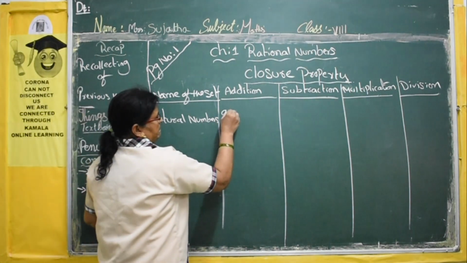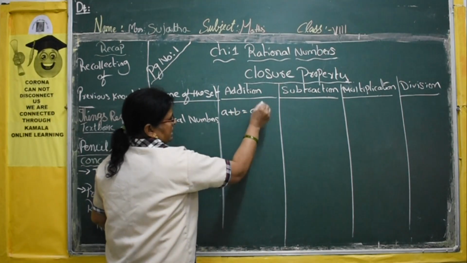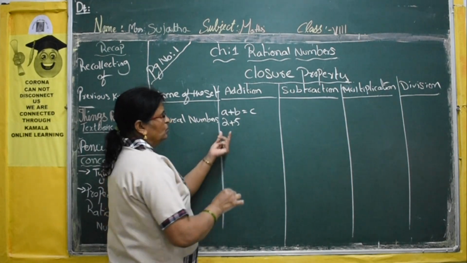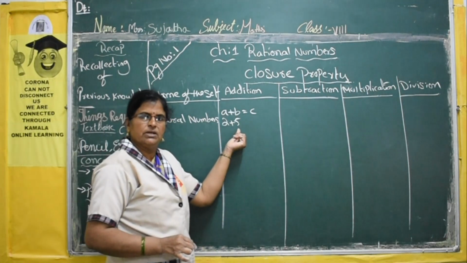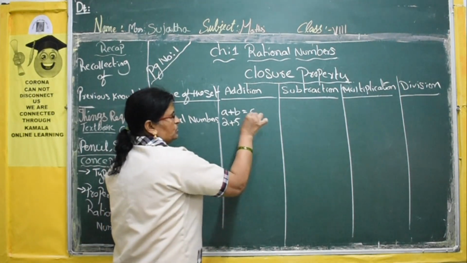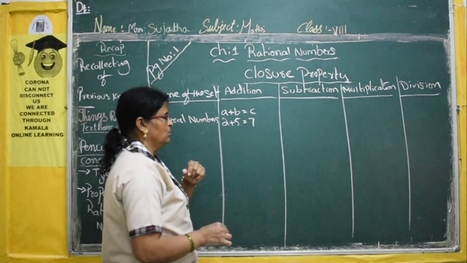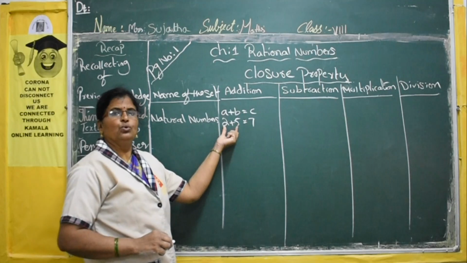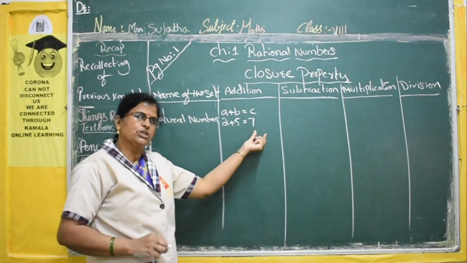That is, A plus B is equal to C. Example, you can take 2 plus 5. 2 is a natural number, 5 is a natural number. 2 plus 5 is equal to 7, which is a natural number. So it is satisfied. It means the sum of two natural numbers becomes a natural number.